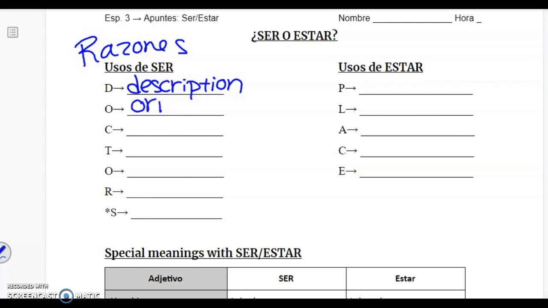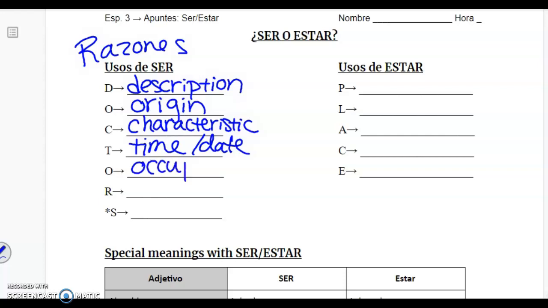O, origen or origin, where someone is from. La letra C is characteristic. So saying, él es muy cómico. He's very funny, describing his character. T is for time or date. Saying, son las 6, as in it is 6 o'clock. Or date, hoy es martes, today is Tuesday.